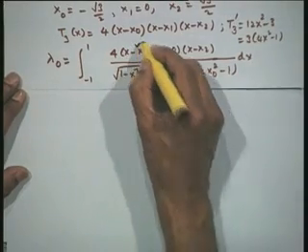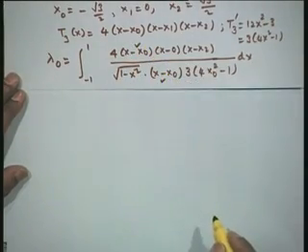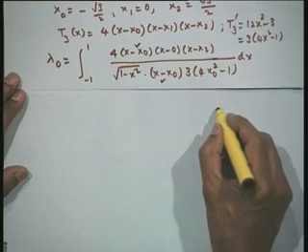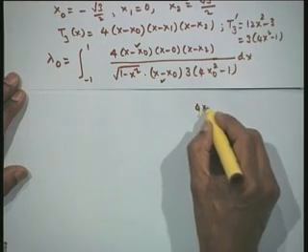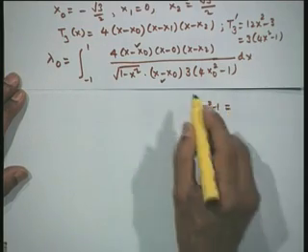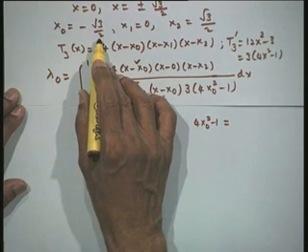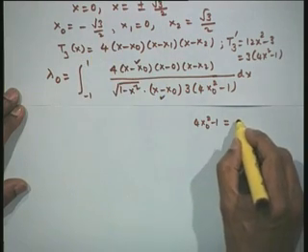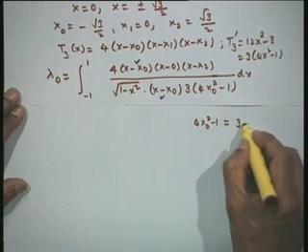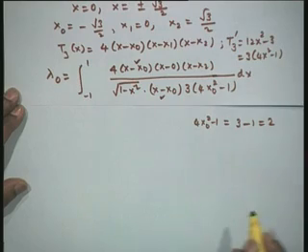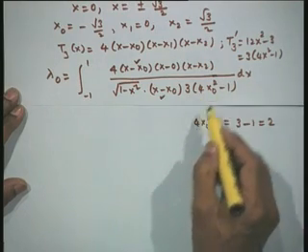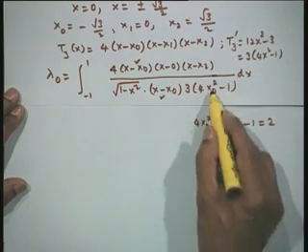Now we will cancel off x minus x naught from here. Let us compute what this value is. This is 4 times x naught squared minus 1, where x naught is minus root 3 by 2. So that is 3 by 4, that is 3 by 4 into 4, that is 3 minus 1, that is 2. So this value of 4 x naught squared minus 1 is equal to 2.